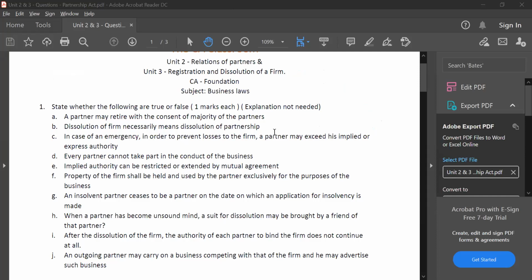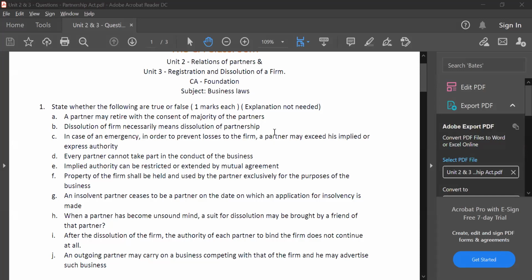Sir, can you explain the second paragraph of the right of outgoing partner, on page 3.36? Provided that there is a contract between the partners, an option is given to the surviving or continuing partner to purchase the interest of the deceased partner, and the option is duly exercised, the estate of the deceased or outgoing partner is not entitled to a further share of profits. But if any partner assuming to act in exercise of the option does not in all material respects comply with its terms, he is liable to account under the foregoing provisions.